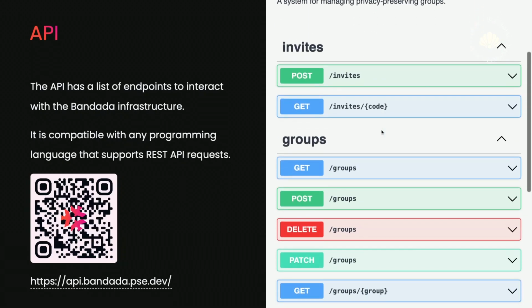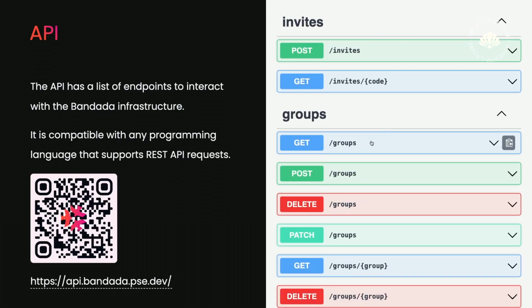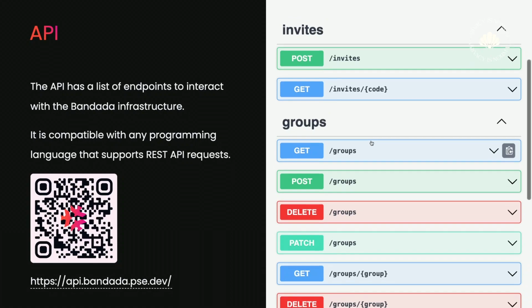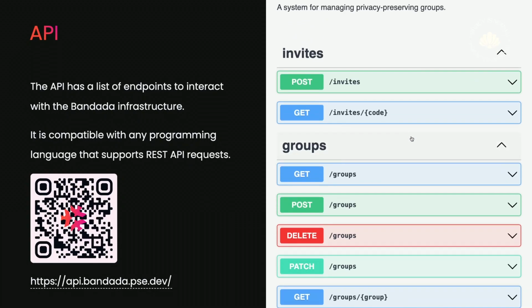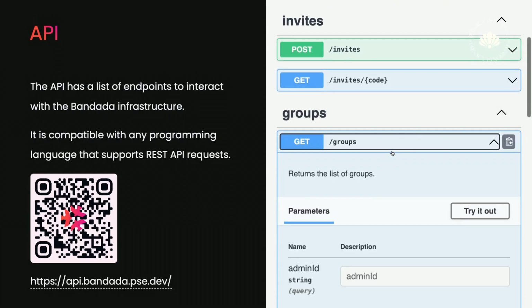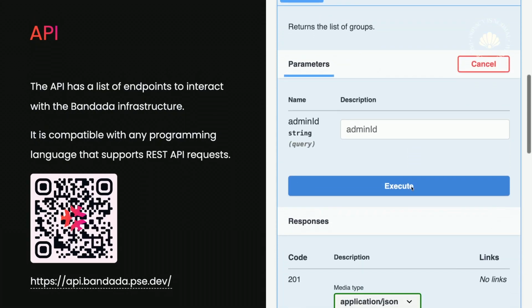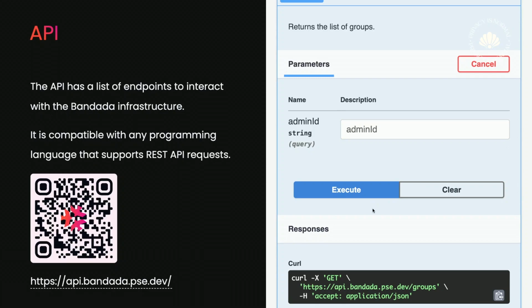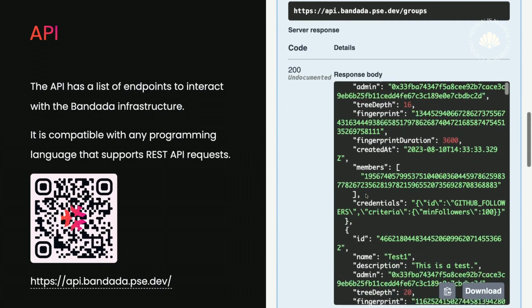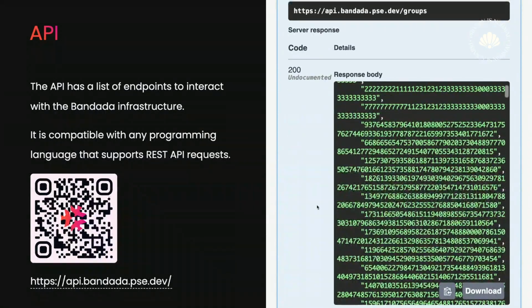This is the documentation for that. You can see the list of endpoints here, and you can run it here. The API is just a list of endpoints to interact with the Bandada infrastructure. So it is compatible with any programming language that supports REST API requests, not just JavaScript or TypeScript. For example, you can play around with it here. You can execute it, get data, and see the groups when you go to the API documentation.